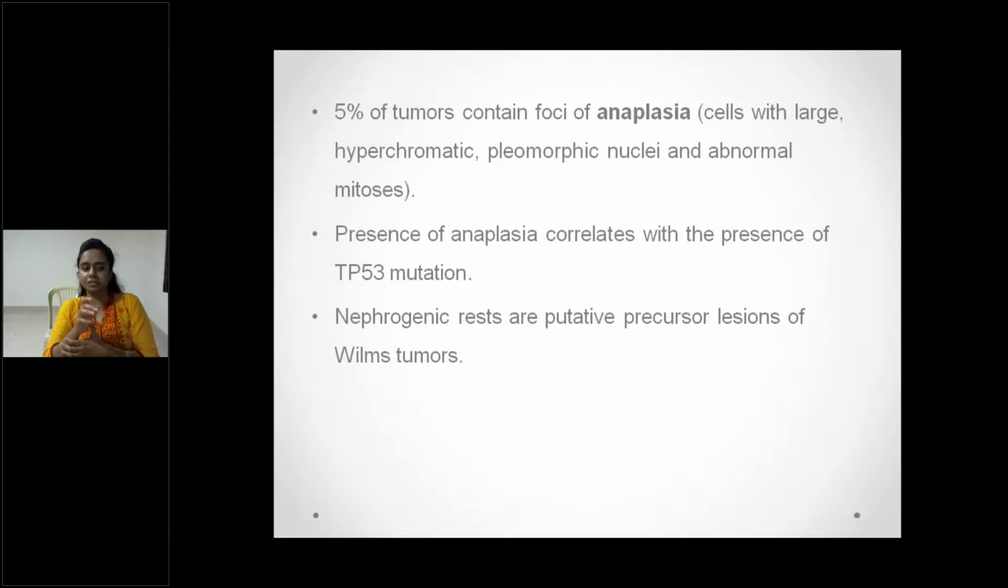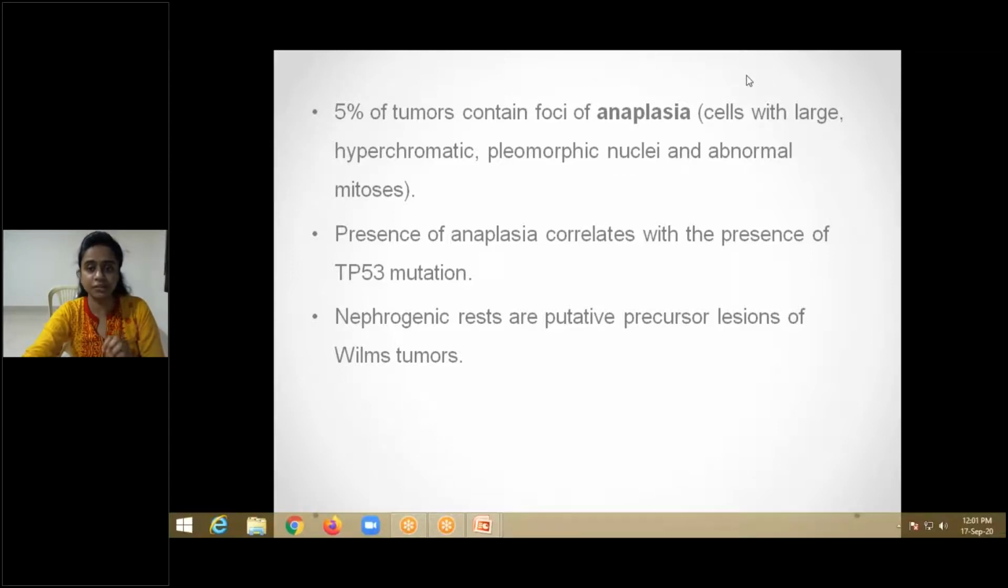Nephrogenic rests are putative precursor lesions of Wilms tumor. Nephrogenic rests are considered to be a precursor lesion of a Wilms tumor. If you see a nephrogenic rest, you should report it. Presence of nephrogenic rest indicates the patient is going to develop Wilms tumor in the contralateral kidney also. It acts as a prognostic factor for the doctor to consider the options of treatment.